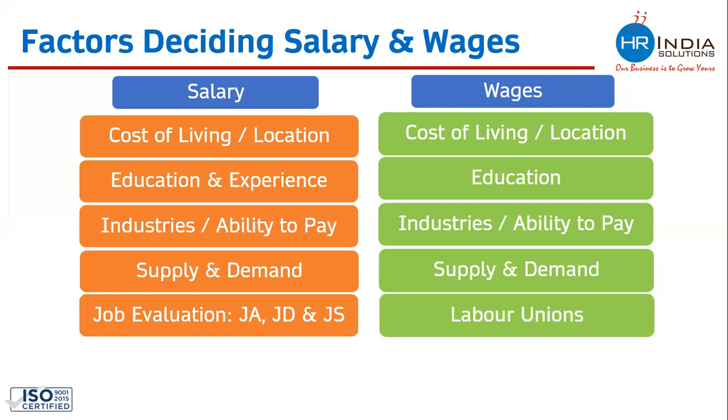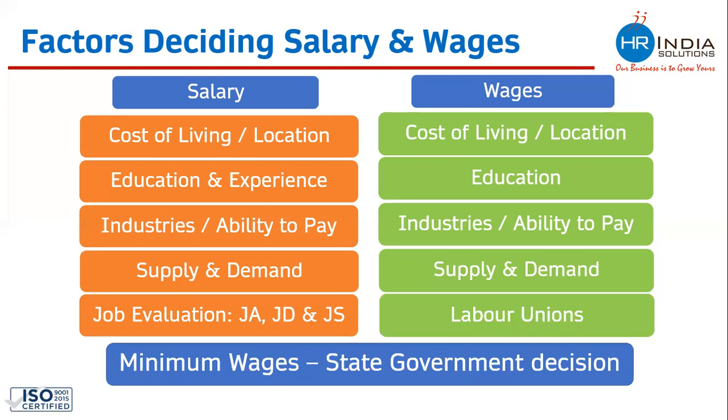Wages, labor union also play an important role. Whenever any government goes for deciding minimum wages for their state, they invite the important and major labor unions of the state. Minimum wages, the wages which are paid to workers, are normally decided by the individual state. Every state in India has decided minimum wages for their state workers. Maharashtra has decided minimum wages for their workers. Karnataka government has decided minimum wages for their workers. And similarly, Delhi government has also decided minimum wages for Delhi state workers.